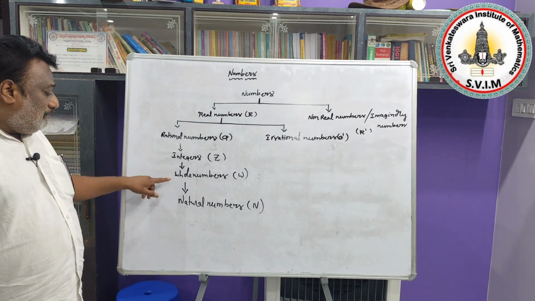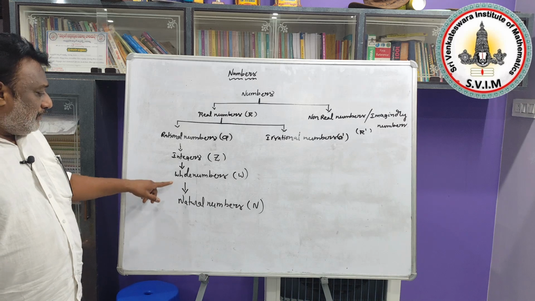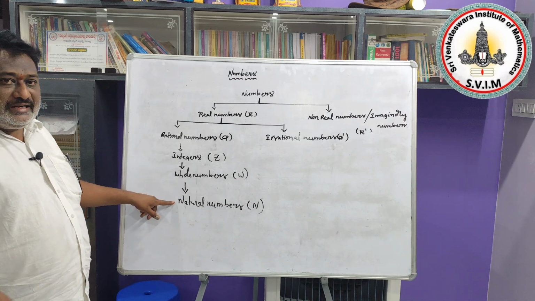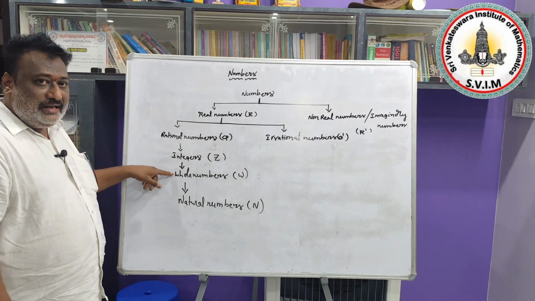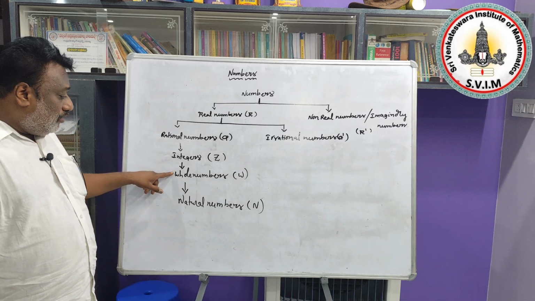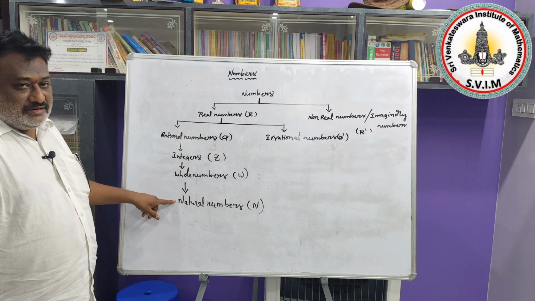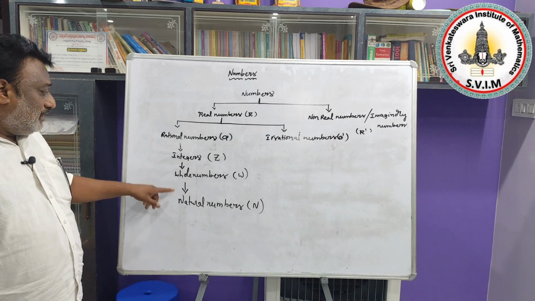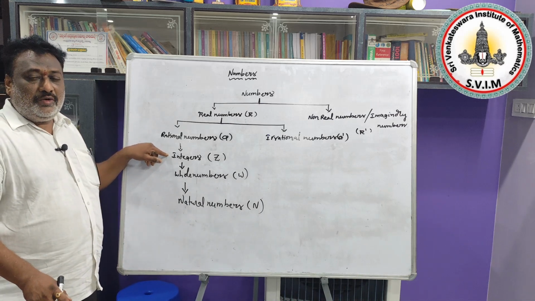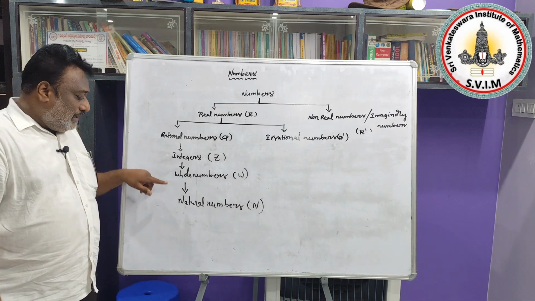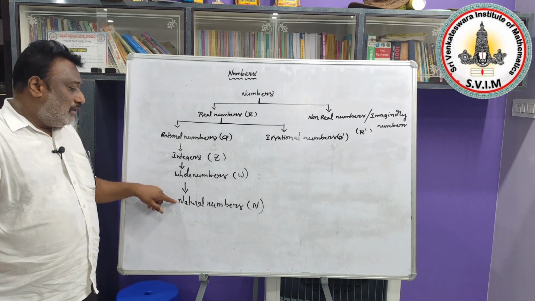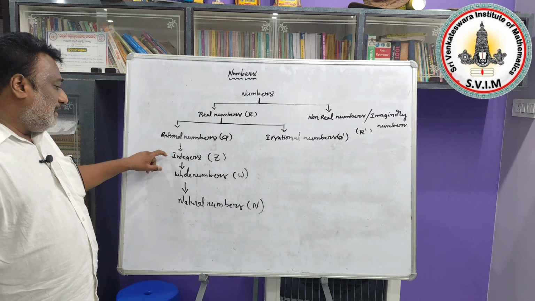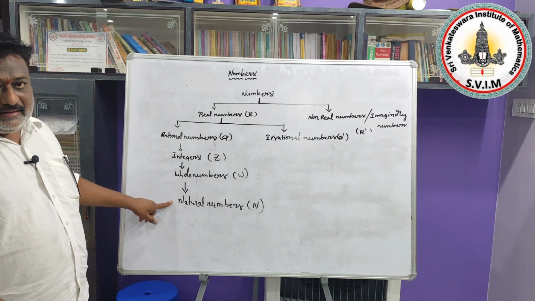But all whole numbers are not natural numbers, because in whole numbers we have 0, and 0 is not in natural numbers. Next, all integers are not natural numbers, because in integers, including 0, we have all negative numbers, but in natural numbers we won't have 0 and negative numbers. Due to that reason, it is not possible to say all integers are natural numbers, that's all.